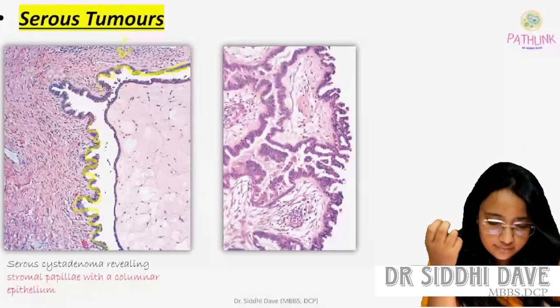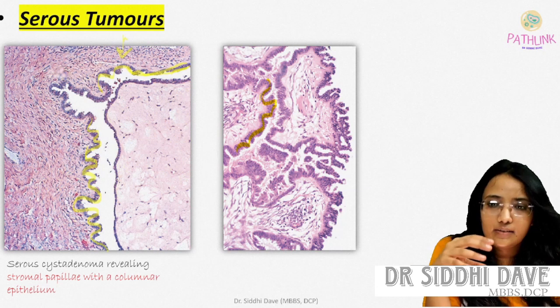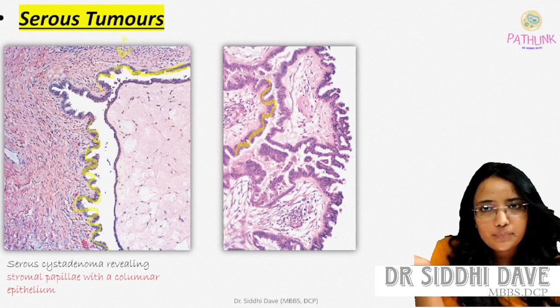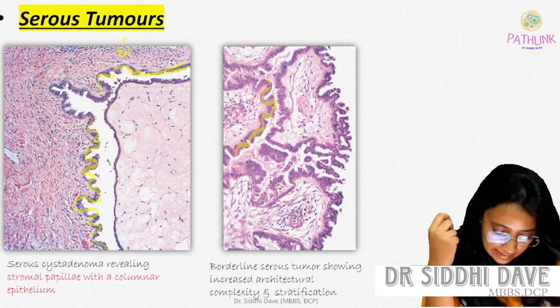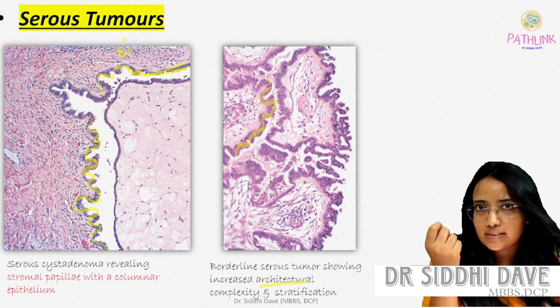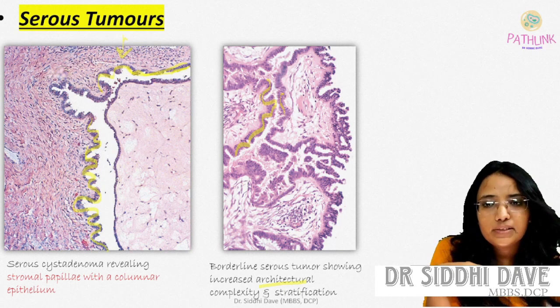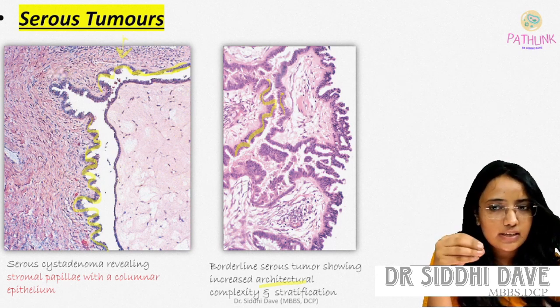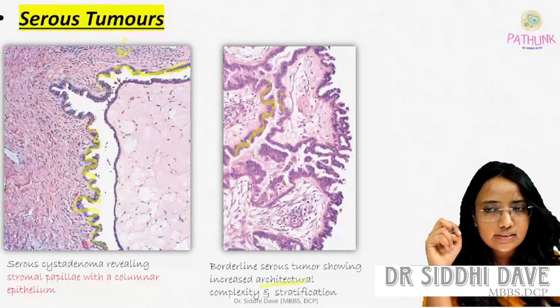You are seeing the complex picture, and the epithelial lining is somewhat bigger than the previous one. So this is the borderline serous tumor showing increased architectural complexity and stratification. So here we are seeing the layers of the epithelium. So stratification is there and complexity in the architecture is seen in borderline serous tumor.